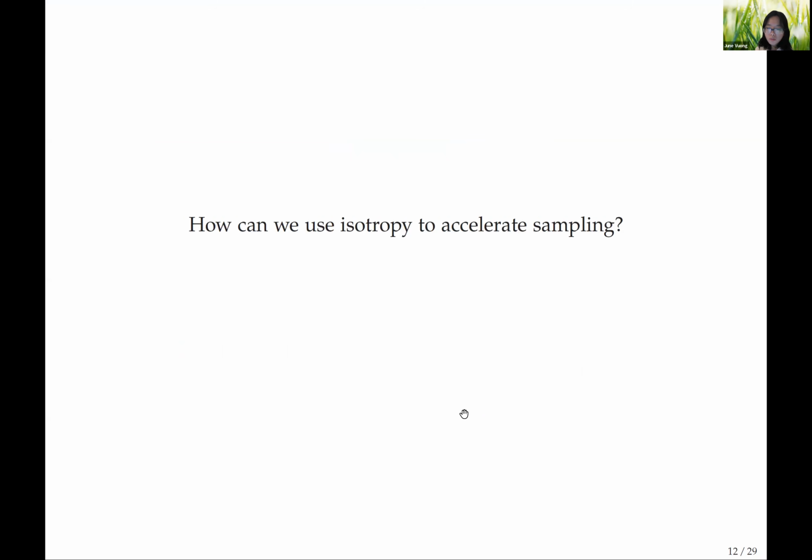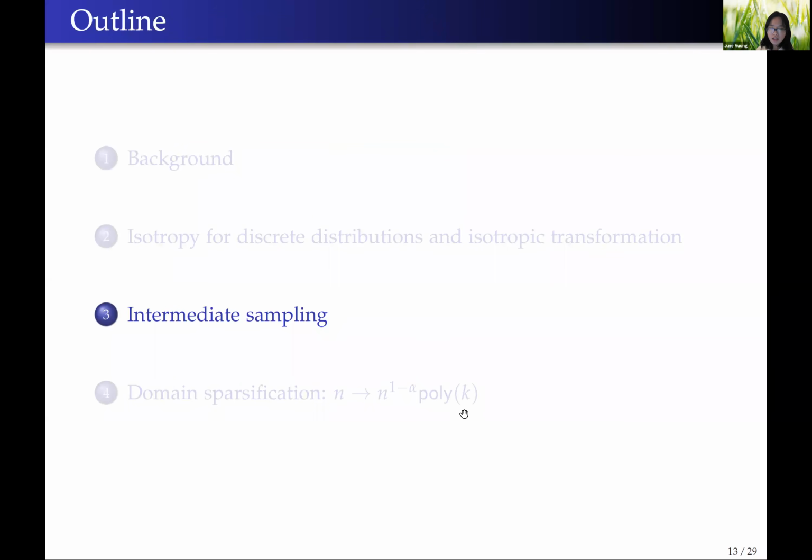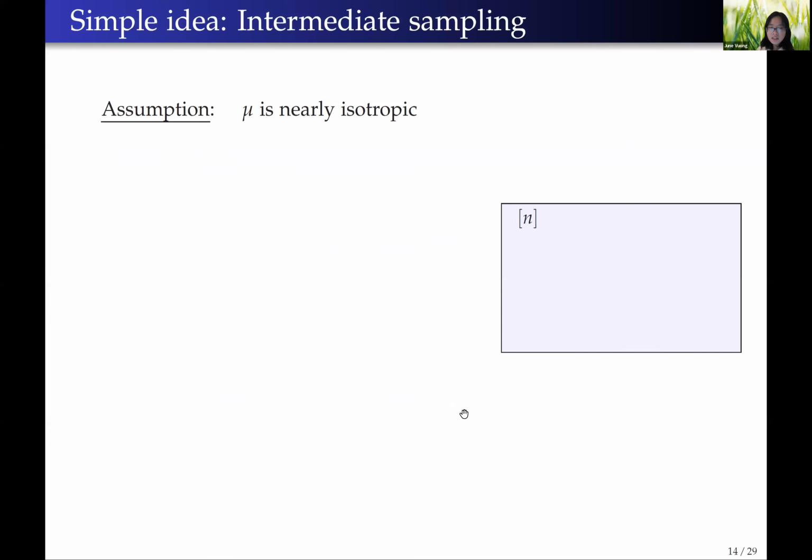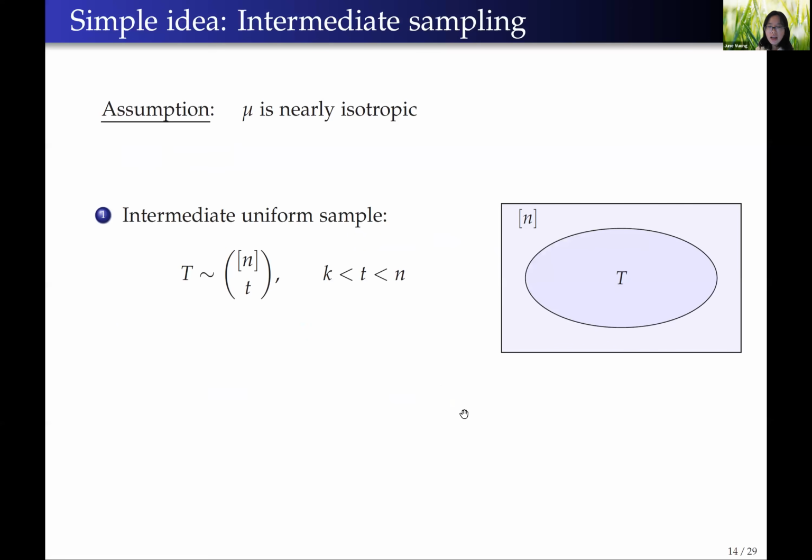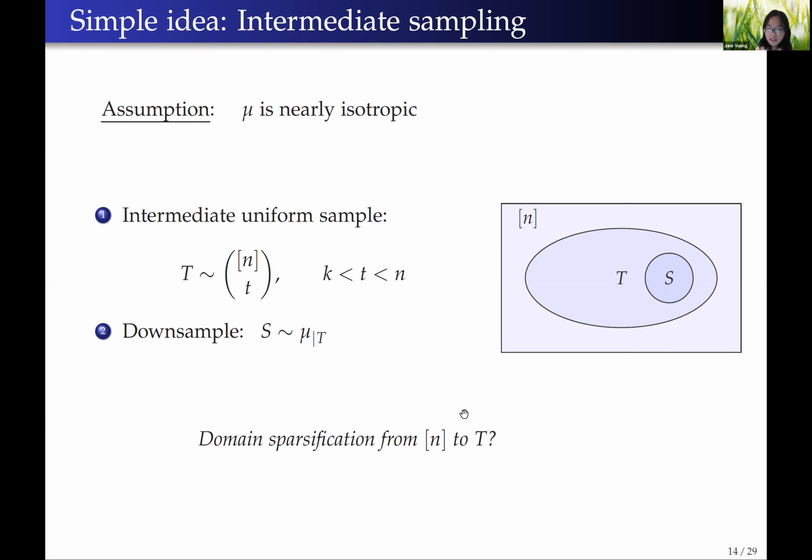Okay, so assume we did this isotropic transformation. So how can we use isotropy to accelerate sampling? Here we have a very simple idea of intermediate sampling. We take a subset T of elements of the domain, and then we sample from mu restricted to T. Then instantly you reduce the task of sampling from size n domain to size T domain. The problem is this doesn't quite work.